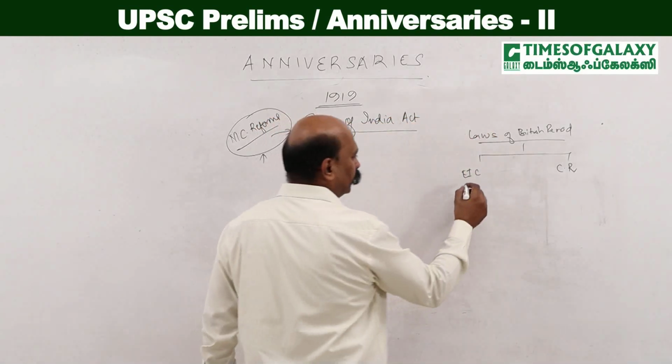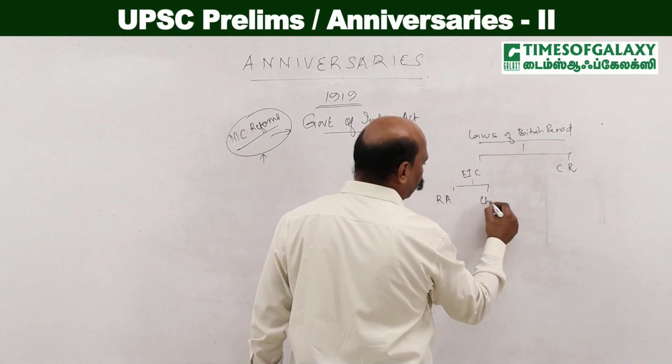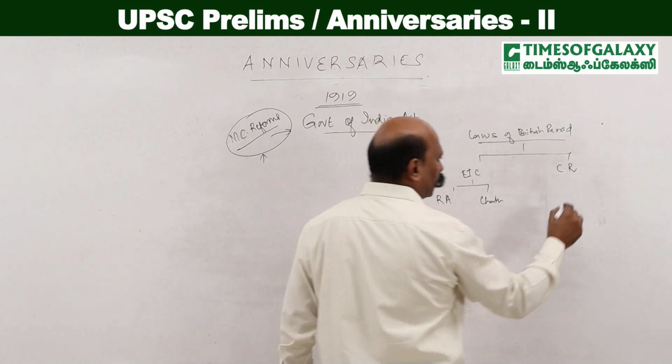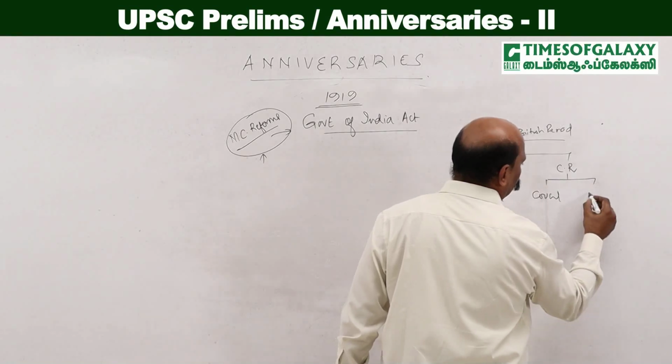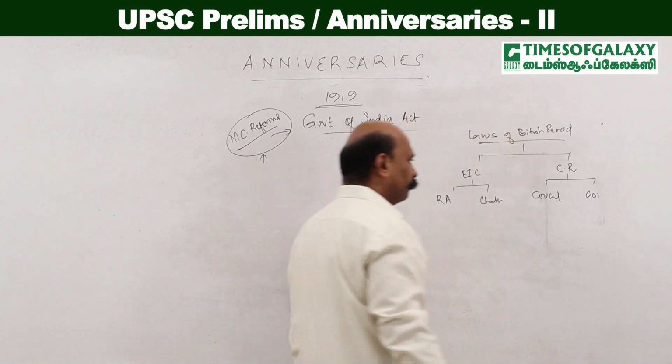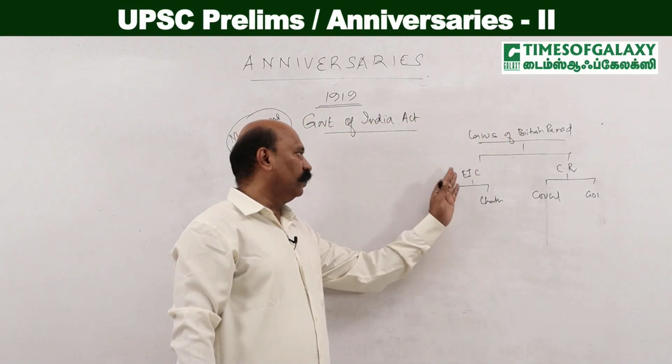Those enacted during the East India Company are of two types, the Regulating Act and the Charter Act. And during the Crown Rule there are two: the Council Acts and the Government of India Acts.